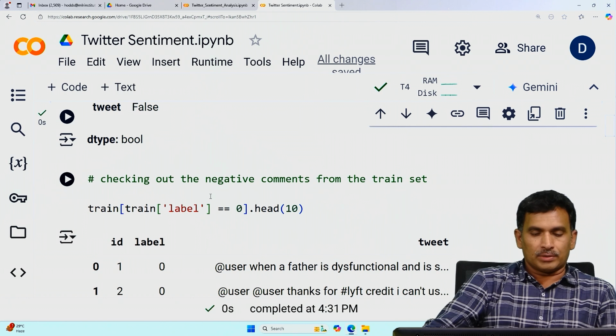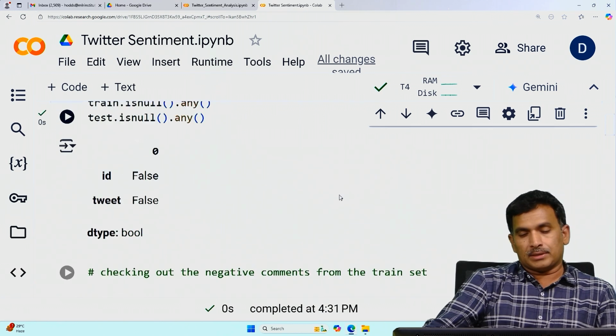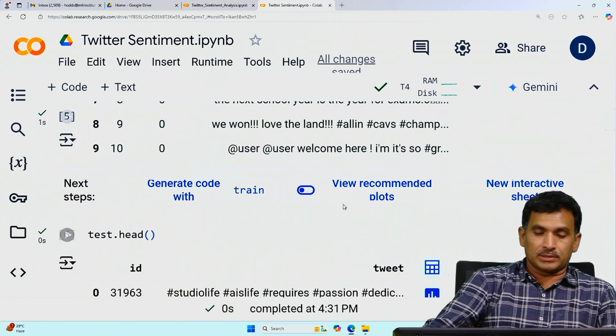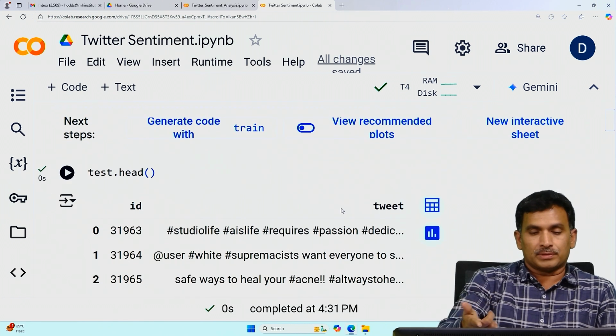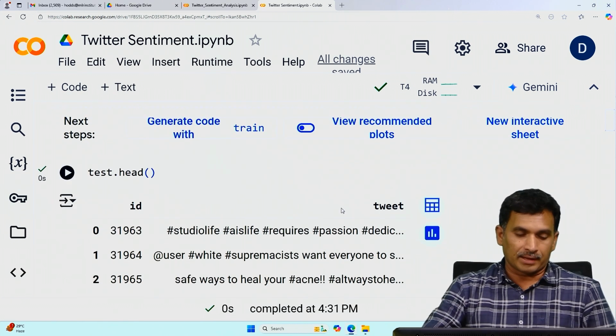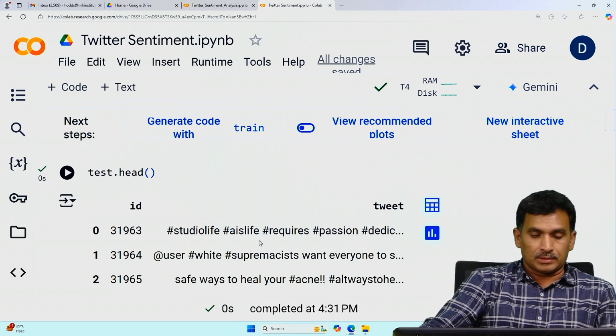Next, checking out the negative comments from the training set. Because it is already pre-processed data, we will pre-process it later. In another example we will pre-process the tweets.